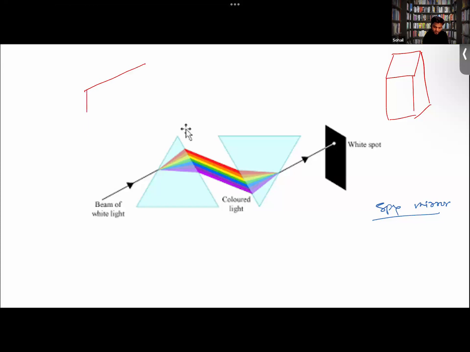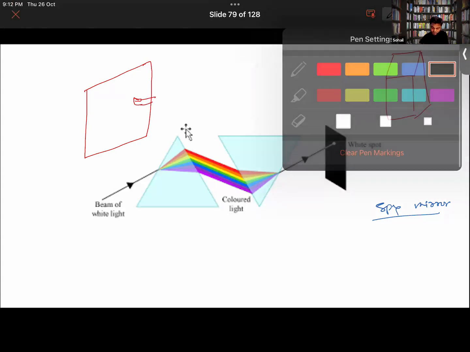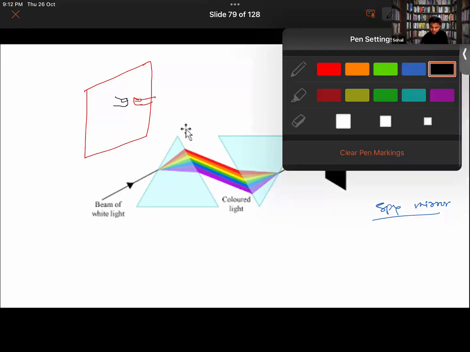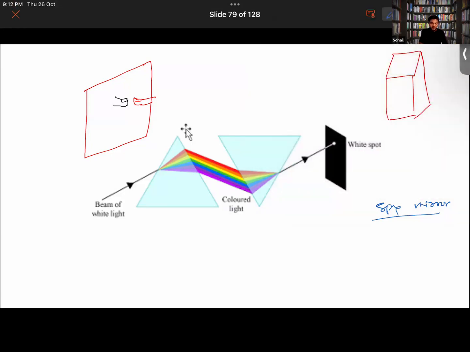There's a plane mirror like this, and if someone were to put his hand like this, usually there will be a gap in the image that is formed over here. But in the case of this spy mirror, there will be no gap between the fingertip and the image formed over there. So in that manner, we can conclude that it is actually a spy mirror, or simply a two-way mirror.